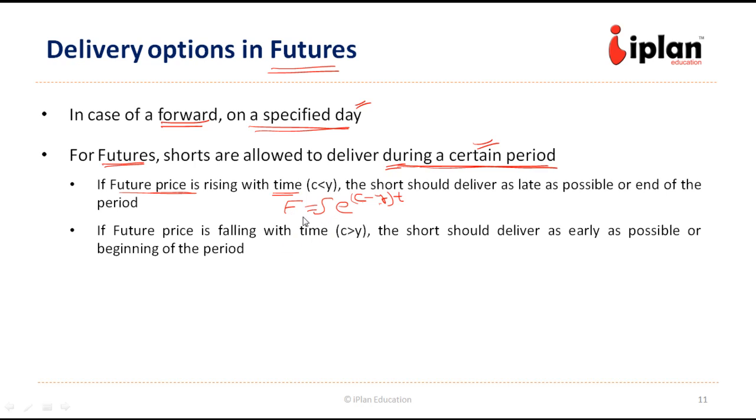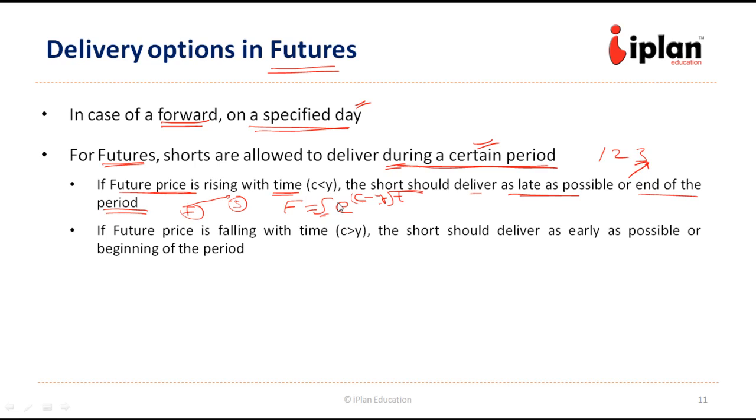So with time it will converge to S, that means it will rise and reach the level of S. So it is rising with time, or in other words it has an opposite relationship with time to maturity. In that case, the short side would deliver as late as possible. Suppose there are 3 days, it will deliver on the third day, or the end of the period.